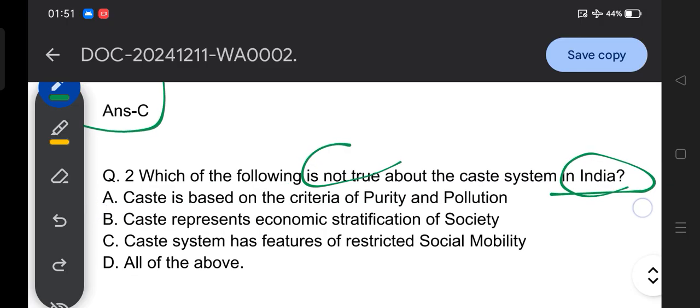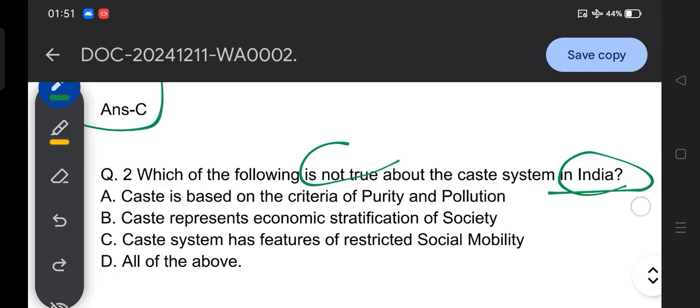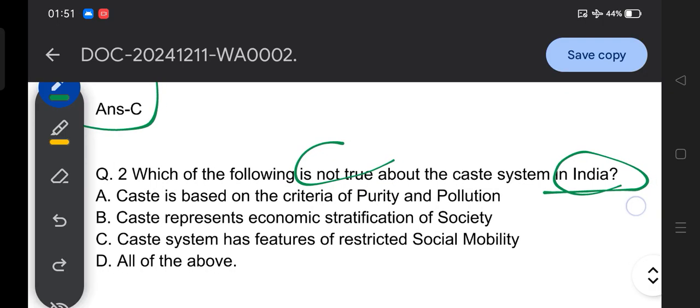Question number 2 asks about the caste system in India. You need to find out what is not true regarding the caste system in India. There are 4 options before you, A, B, C, D, and you need to find which one is incorrect. This is your question, and I believe you are able to provide the correct answer.